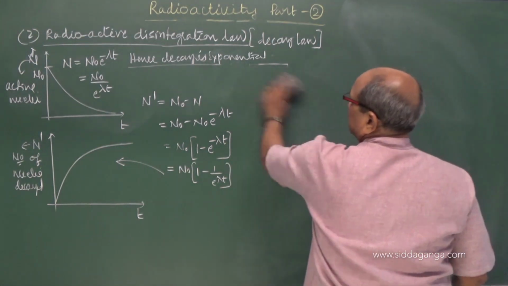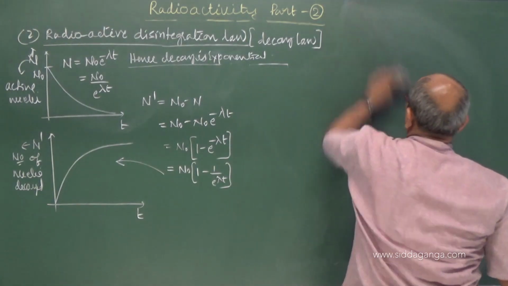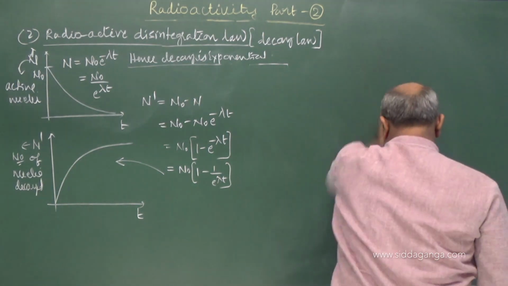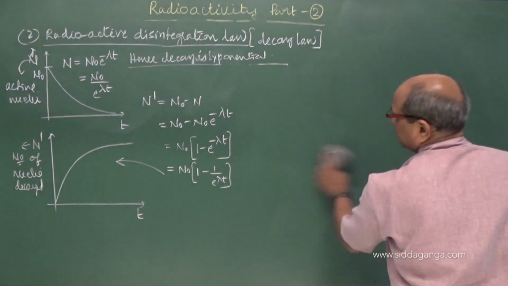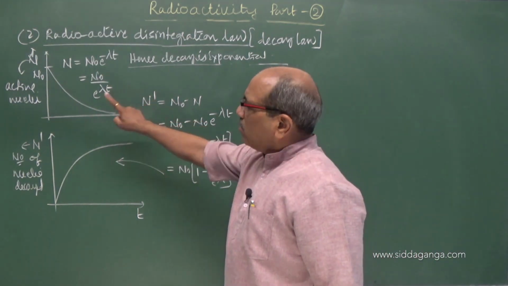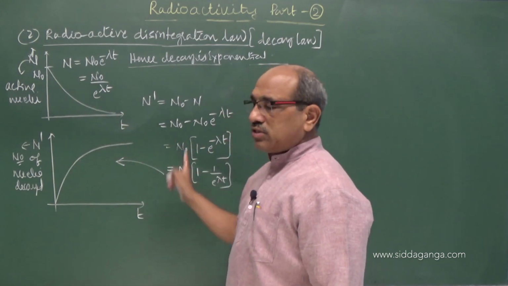After the derivation, here mainly we come to know the disintegration law, and we also studied and showed how decay is exponential. The equation is derived. Now the graphical representation of the decay: active nuclei versus time, decayed nuclei versus time.